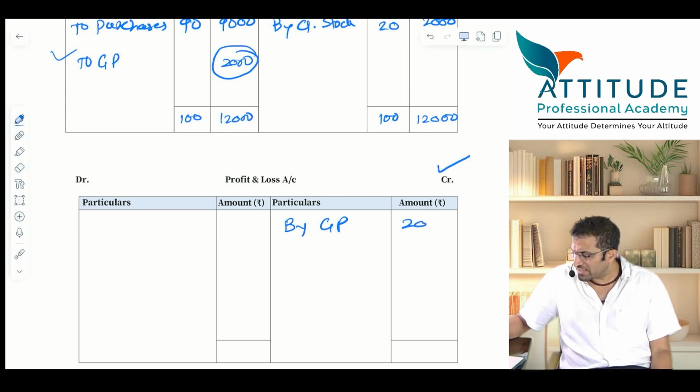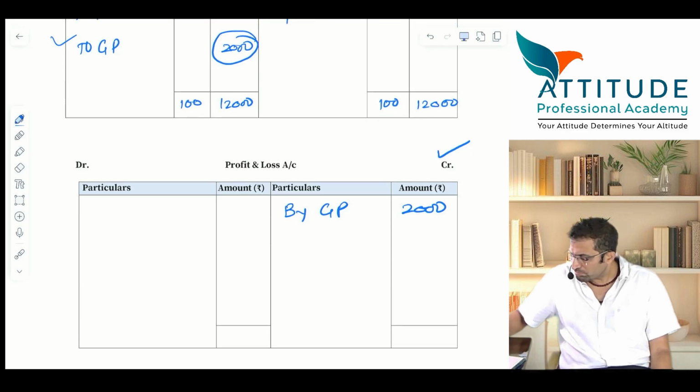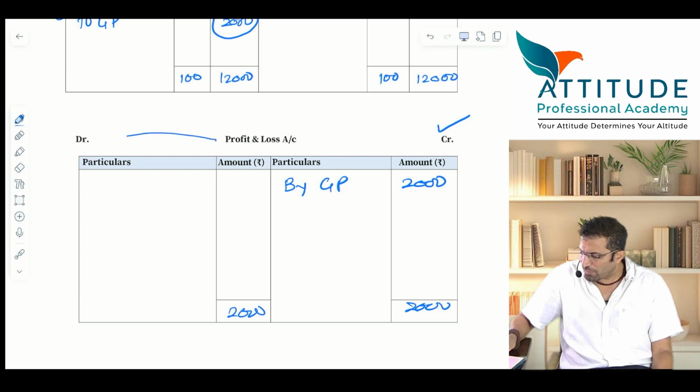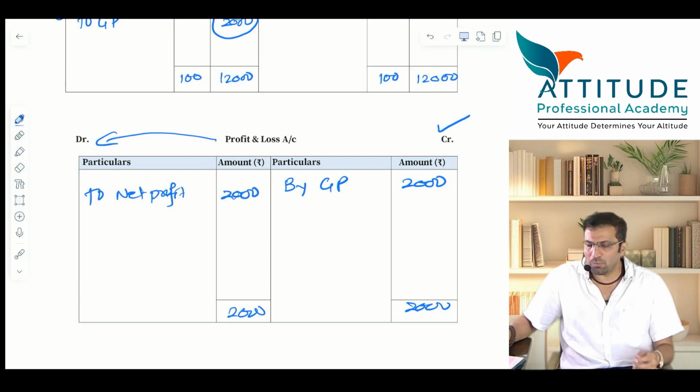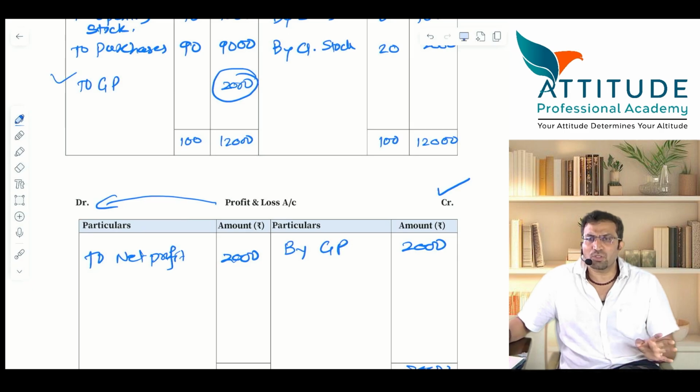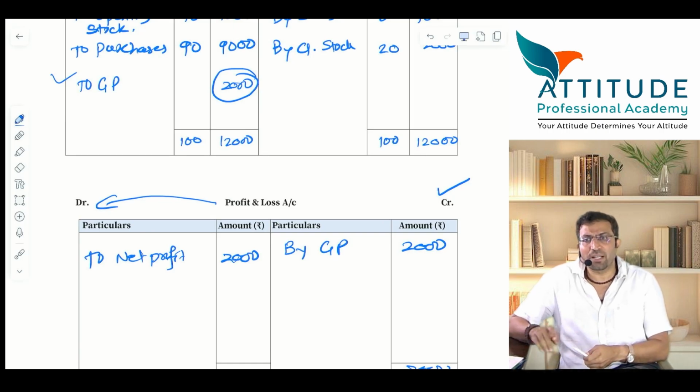Keep on telling the entries. 2000. Then P&L should get what? Closed. Tell me the entry. Profit and loss account debit to net profit. How much? 2000. So in this sum, what is the net profit? 2000. Gross profit was also 2000 because there are no indirect expenses. Is this sum simple?